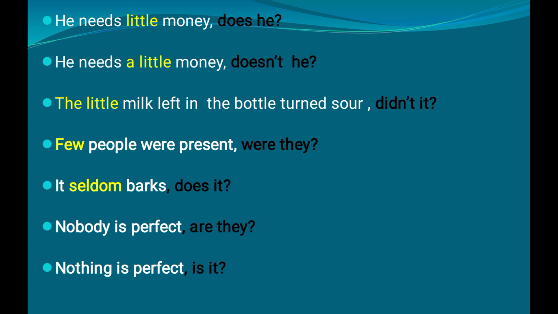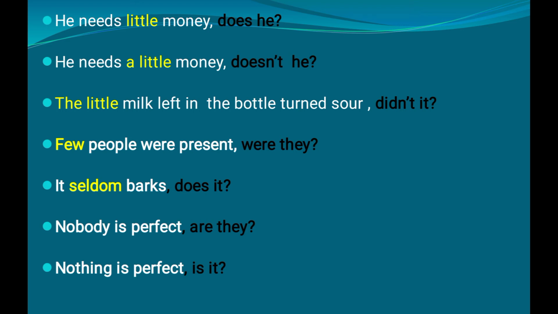Okay. Now we can discuss some other sentences which create such confusion. The next one is: few people were present. Here also we can see few people. Few indicates a negative word. Few people means there is no one. So it gives such a meaning. Few people were present means there is no one. So that is a negative sentence. So we have to create a positive tag.